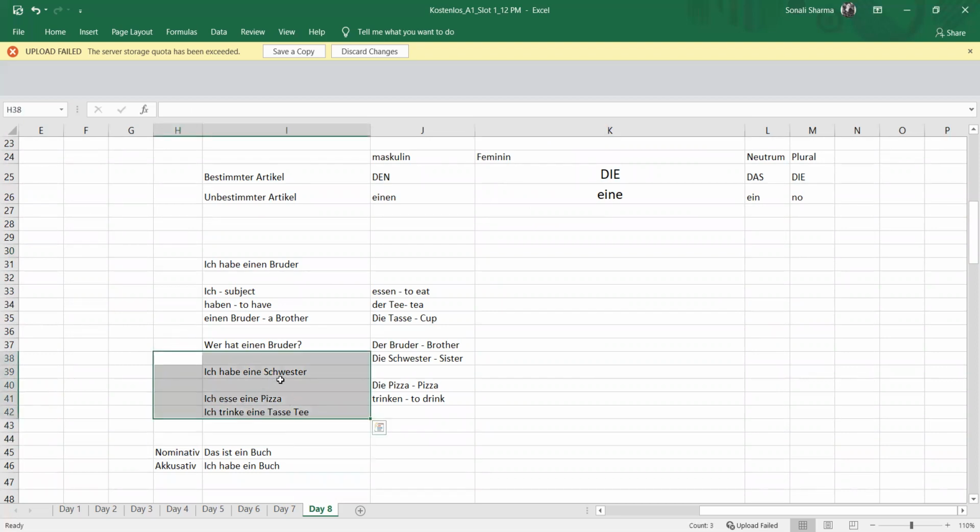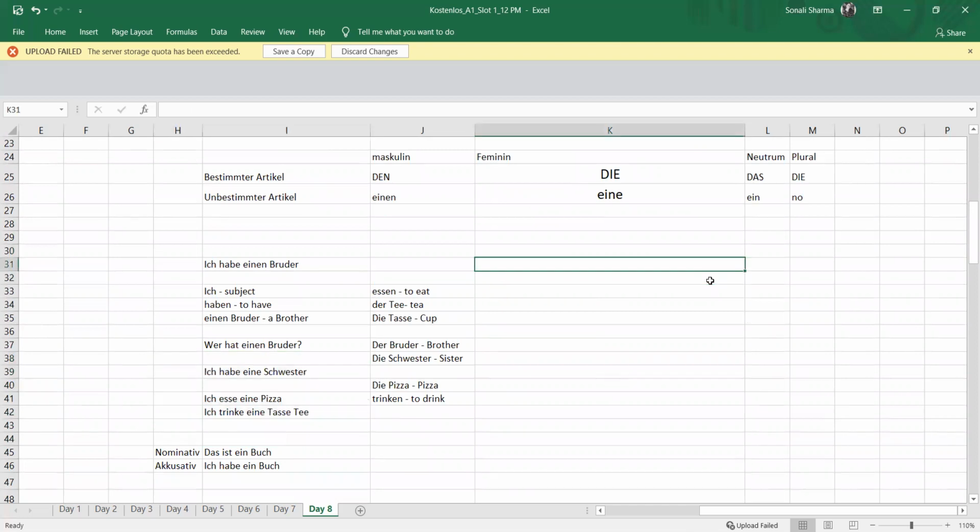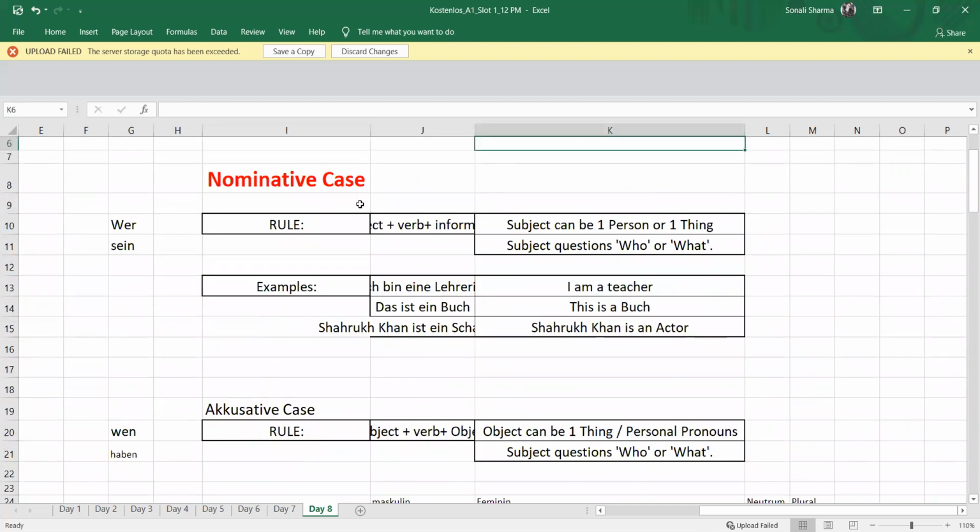So ich habe eine Schwester. I have a sister. Wer hat einen Bruder? Wer hat eine Schwester? Wer isst eine Pizza? Wer trinkt eine Tasse Tee? All these questions you can make like this. You know that the meaning of wer is who and wen is also who, but this wen is in accusative again.